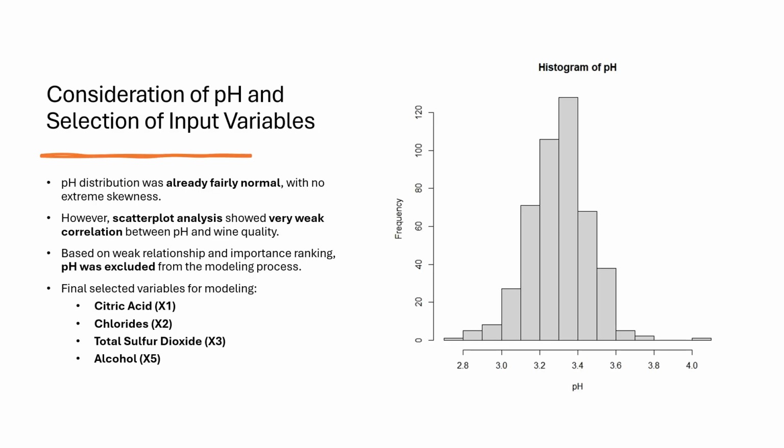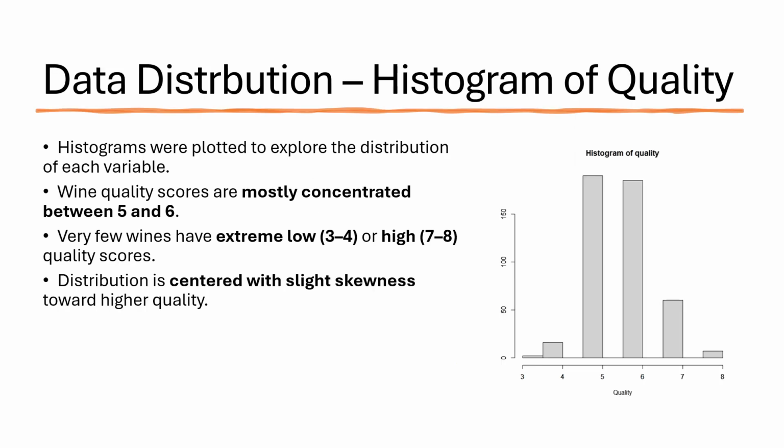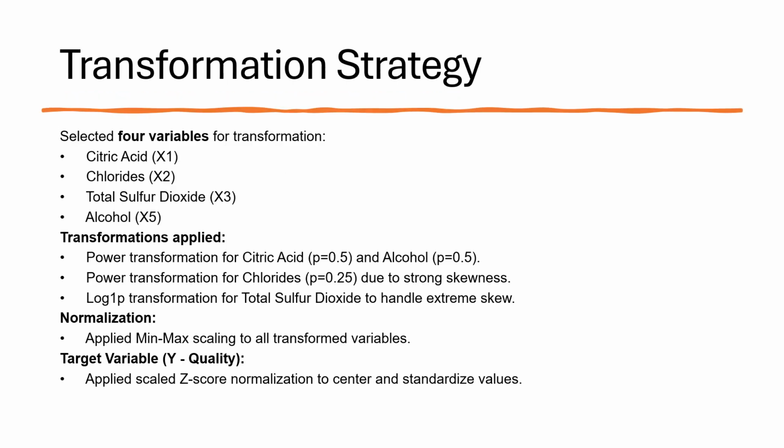The pH distribution was already fairly normal with no extreme skewness. However, the scatter plot showed a very weak correlation between pH and wine quality. Therefore, pH was excluded from the final model. We selected citric acid, chlorides, total sulfur dioxide, and alcohol as the final input variables. The final model formed with four variables: citric acid, chlorides, total sulfur dioxide, and alcohol.